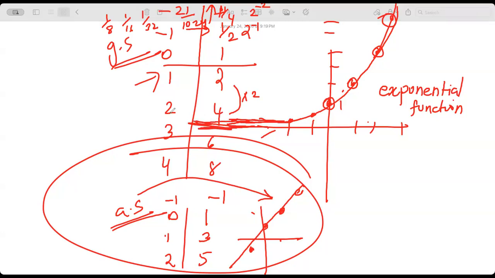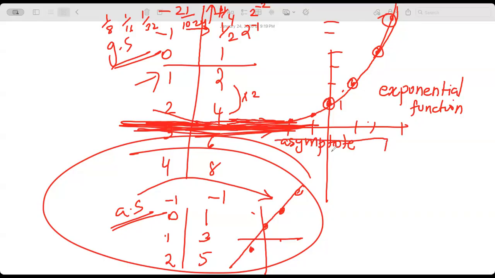It goes smaller and smaller. It will try to merge with the x-axis. It will never merge with the x-axis. So that sort of a line with which an exponential function tries to merge is called an asymptote. So what is the asymptote of this exponential function? Which line? What is the line equation?